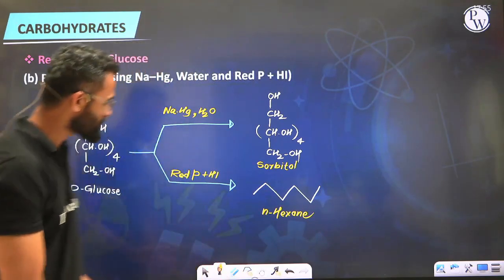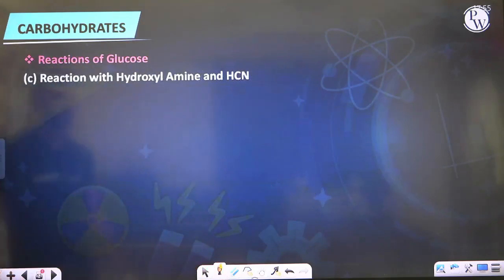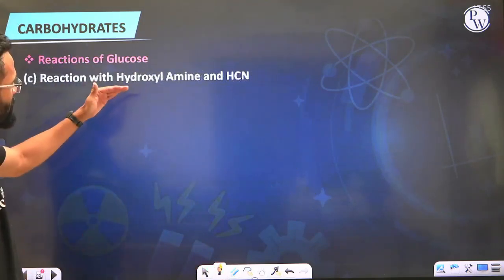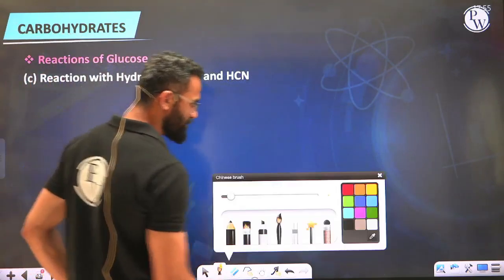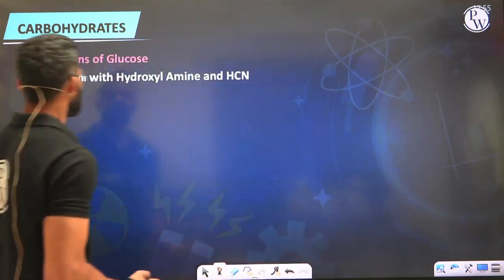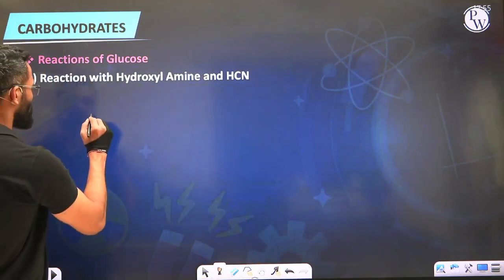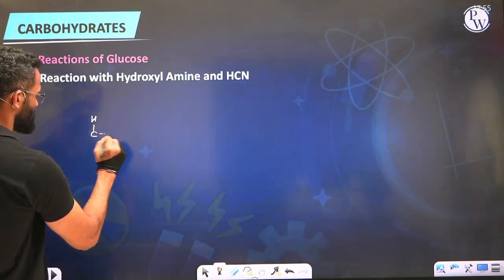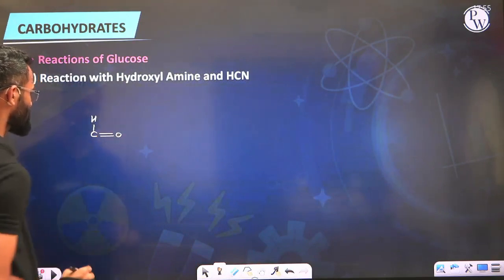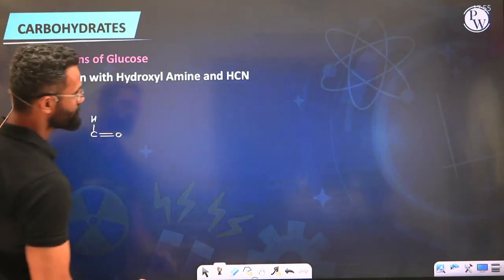Alright. Well, next reaction with ammonia derivative called hydroxylamine and followed by HCN. Let's see both these reactions. So we have got aldehyde, C double bond O. Okay guys, hold on.